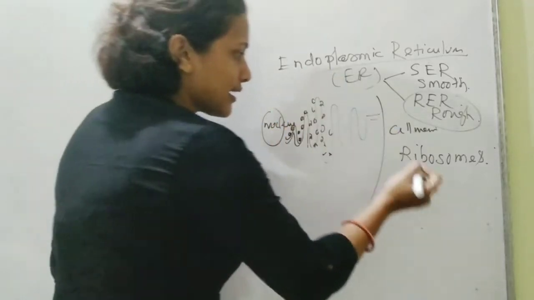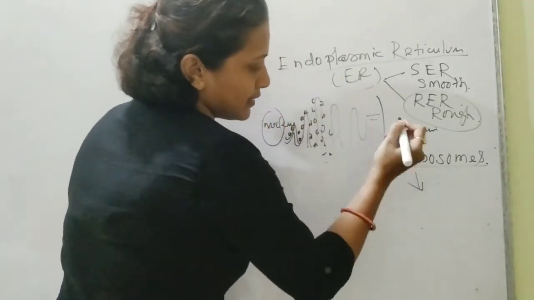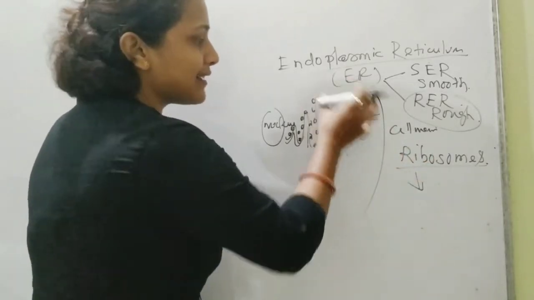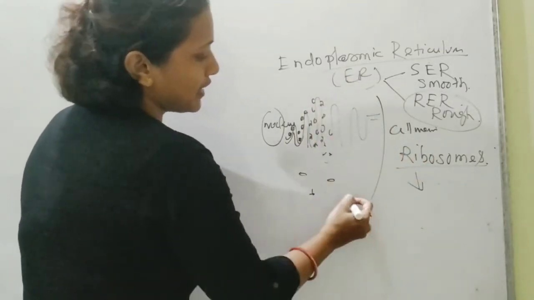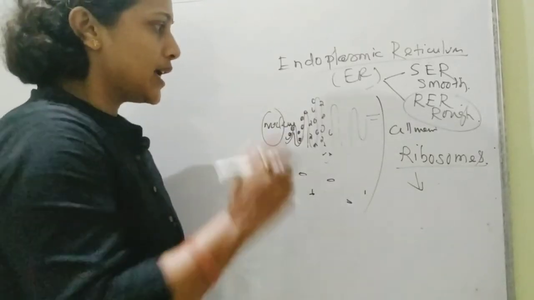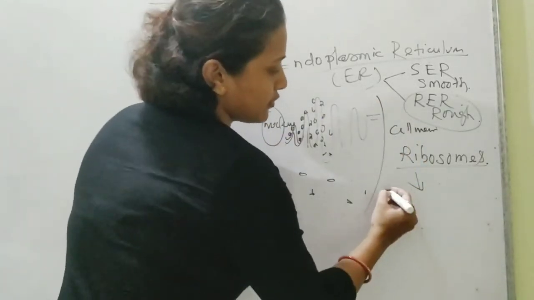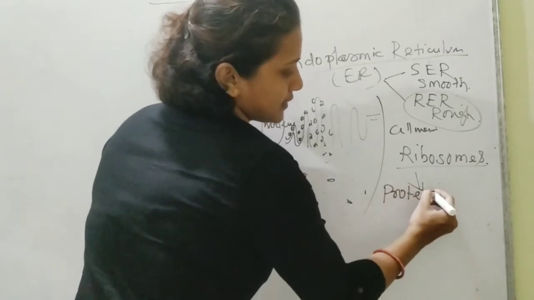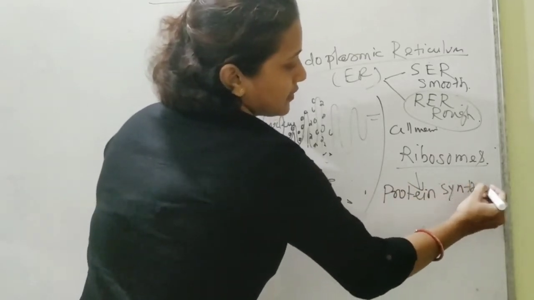Now ribosomes, they are actually responsible. You can find these ribosomes scattered in the cytoplasm also. You might find them studded in the endoplasmic reticulum. You can find them either way. And what is the basic function of this ribosome? Protein synthesis. Synthesis of proteins.